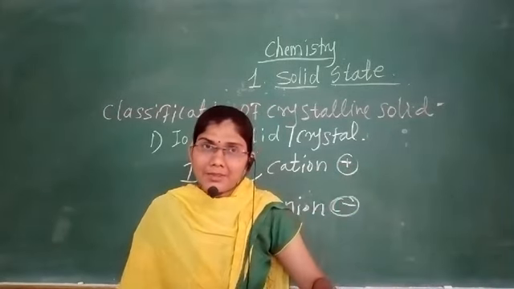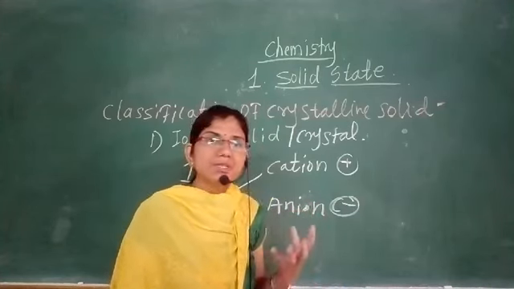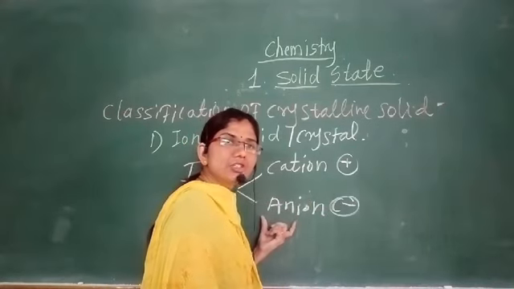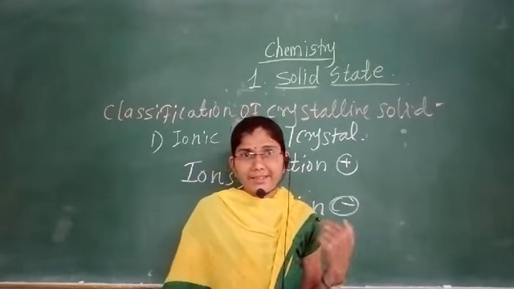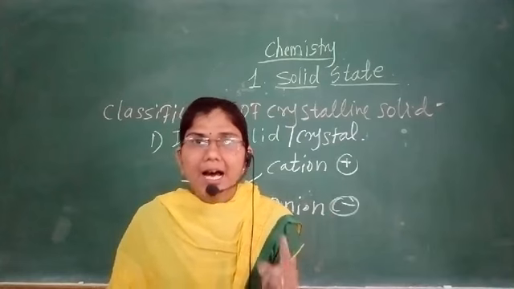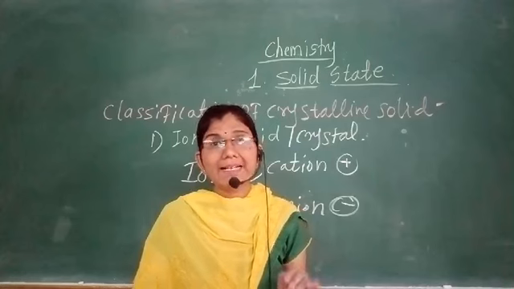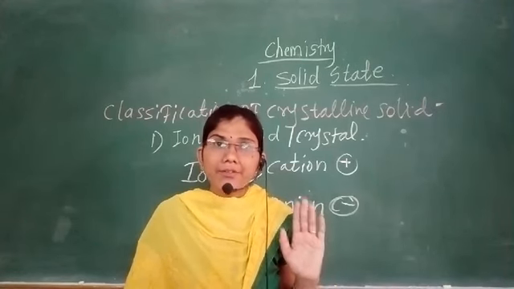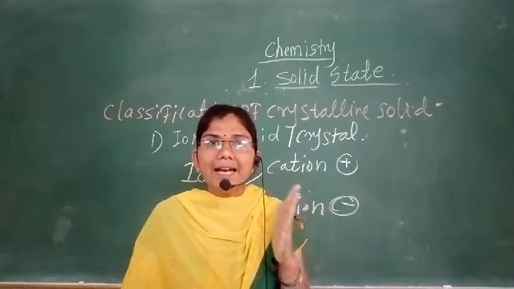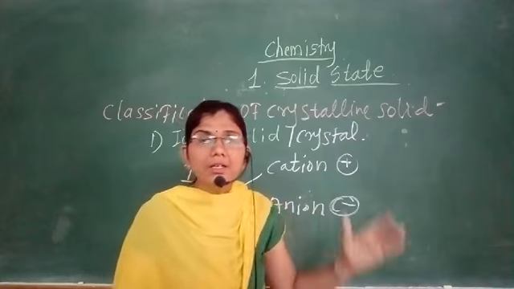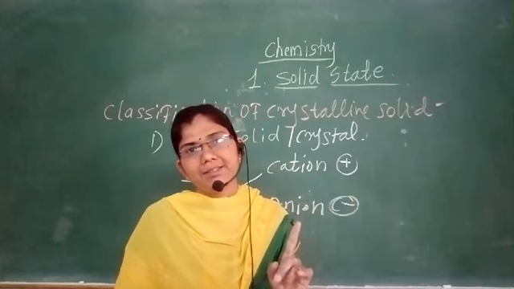And when an atom gains an electron, it forms a negatively charged ion called an anion. Ions are the charged species. Atoms are neutral, but when an atom loses or gains an electron, it forms a positively charged cation or a negatively charged anion.